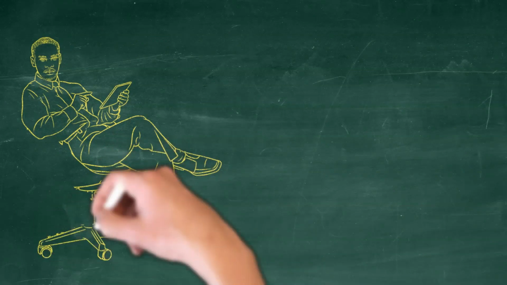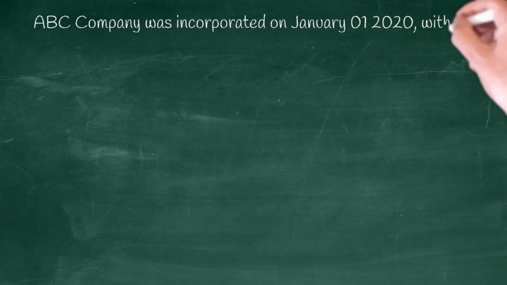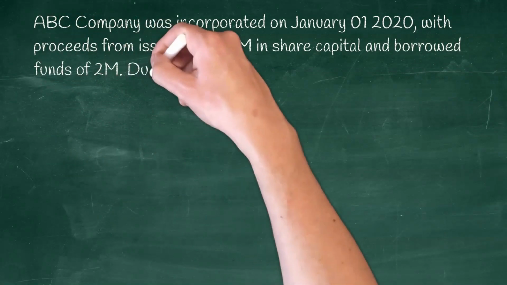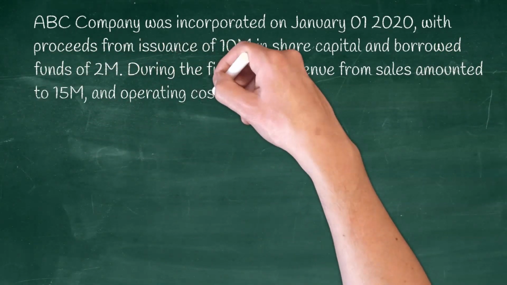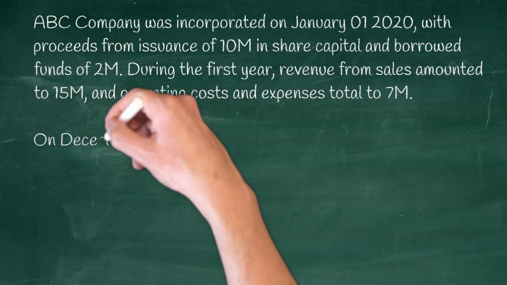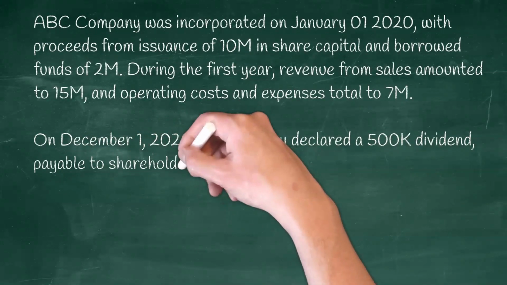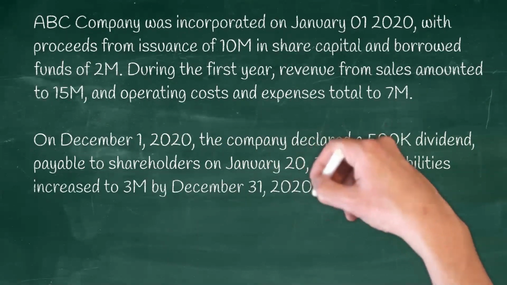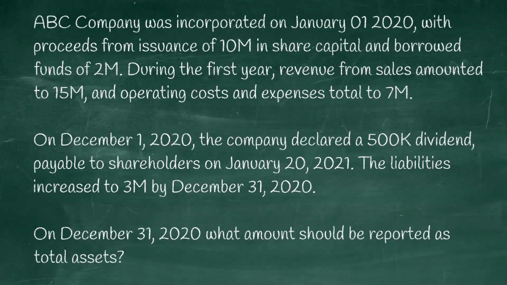Okay, so problem number 5 states that ABC Company was incorporated on January 1, 2020 with proceeds from issuance of 10 million in shares capital and borrowed funds of 2 million. During the first year, revenue from sales amounted to 15 million and operating costs and expenses totaled 7 million. On December 1, 2020, the company declared a 500,000 dividends payable to shareholders on January 20, 2021. The liability increased to 3 million by December 31, 2020. On December 31, what should be reported as total assets?